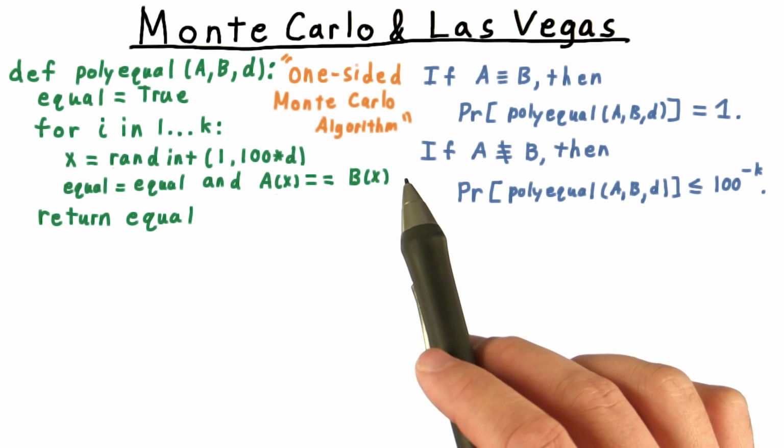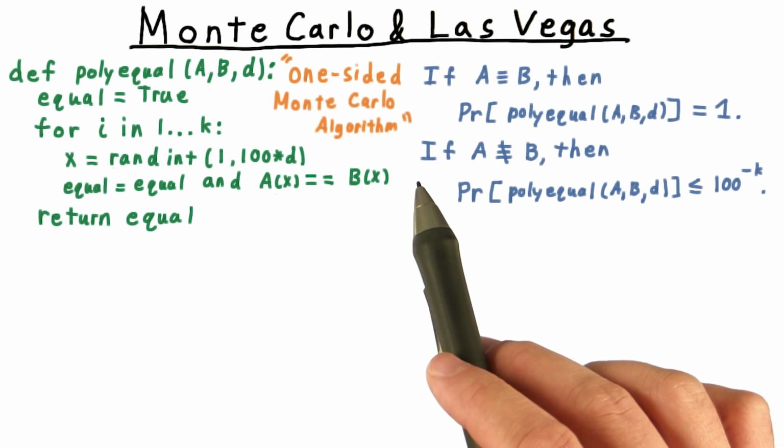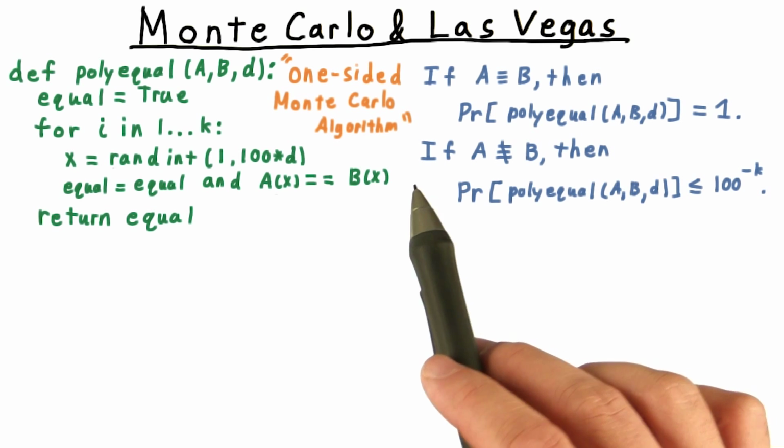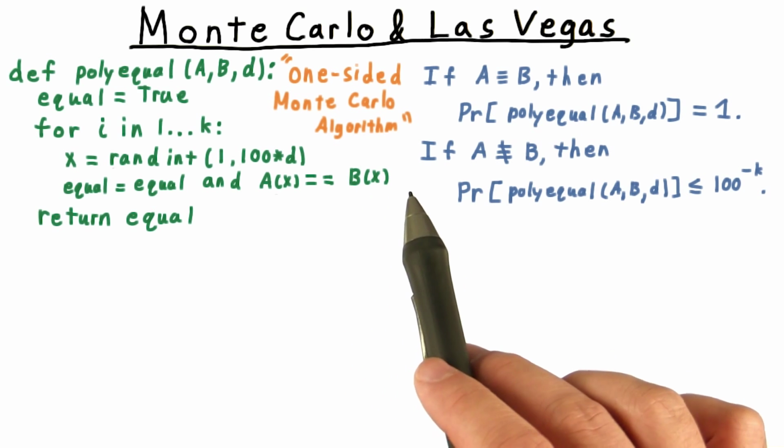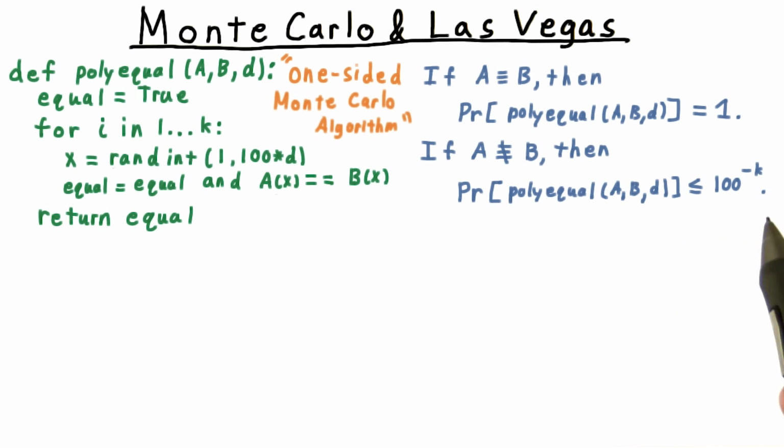The fact that our algorithm might sometimes return an incorrect answer makes it what computer scientists call a Monte Carlo algorithm. And because it makes mistakes only when the polynomials differ, it is called a one-sided Monte Carlo algorithm. This idea can be extended to arbitrary languages. Here, strings in the language represent equal polynomials. This algorithm only makes mistakes on strings not in the language.